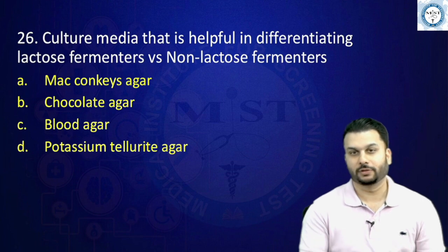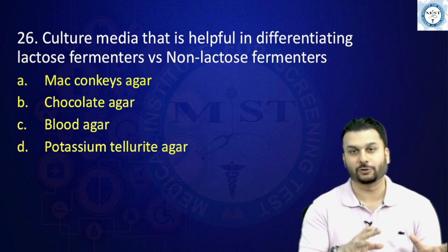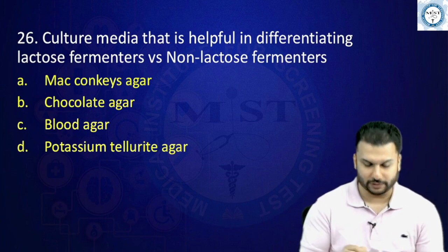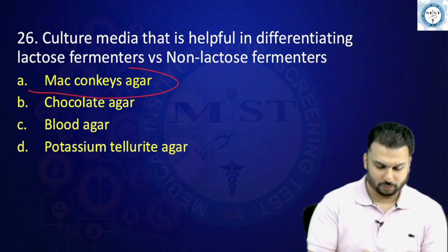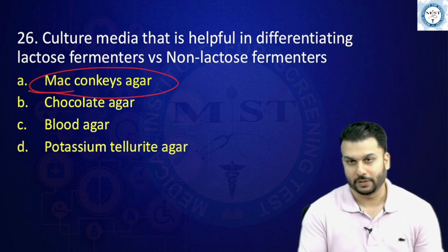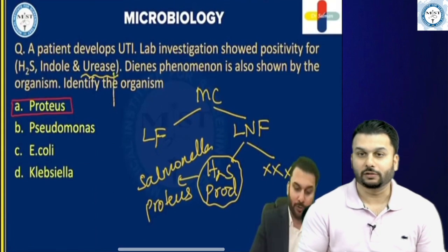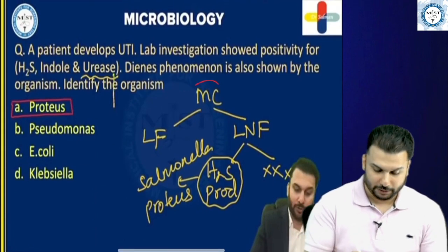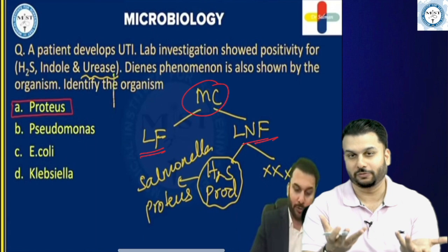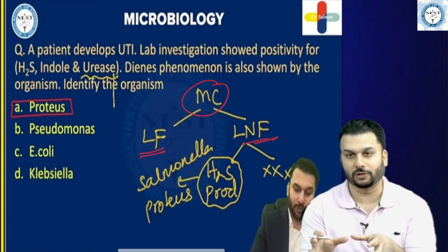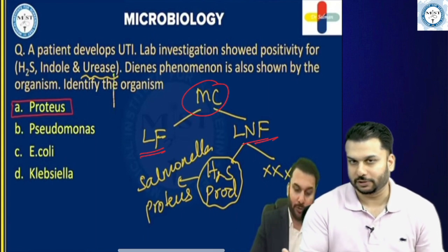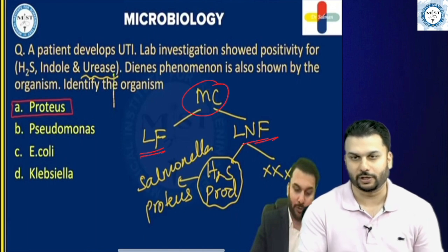All right, another question: culture media that is helpful in differentiating the lactose fermenters versus the lactose non-fermenters. If this is how the question phrasing was done, that means it was quite a straightforward question. We all know for the Enterobacteriaceae family especially, we use MacConkey's agar. And MacConkey's agar, as in the question discussion we had done earlier, divides the organisms into lactose fermenters and lactose non-fermenters, where I told you even more details like who is a lactose fermenter, who is not, and what else we can do to differentiate them. So since the question simply asks lactose fermenters versus non-fermenters, straight away the answer is MacConkey's.